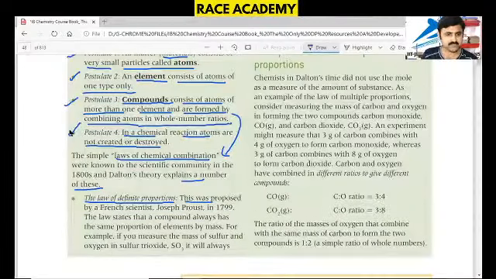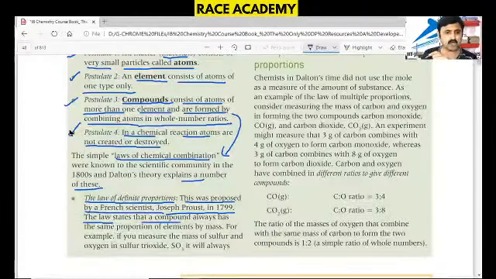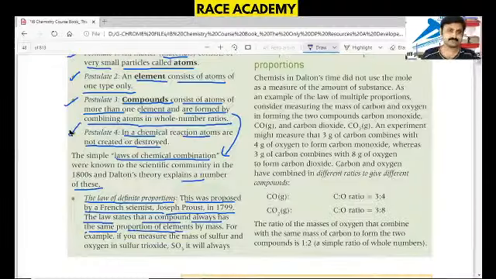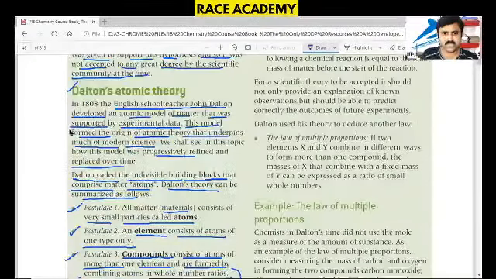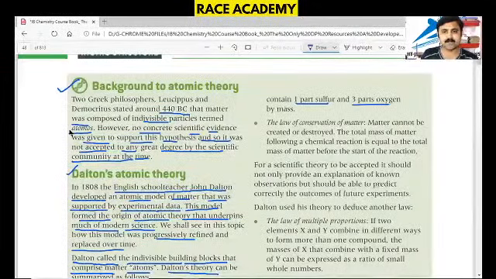This was proposed by French scientist Joseph Proust in 1799. This law states that a compound always has the same proportion of elements by mass. For example, if you measure the mass of sulfur and oxygen in sulfur trioxide, it will always contain 1 part of sulfur and 3 parts of oxygen by mass. You know, sulfur trioxide is SO3.